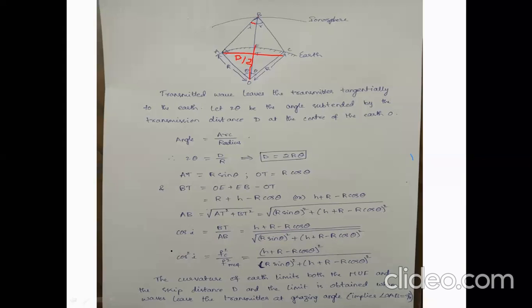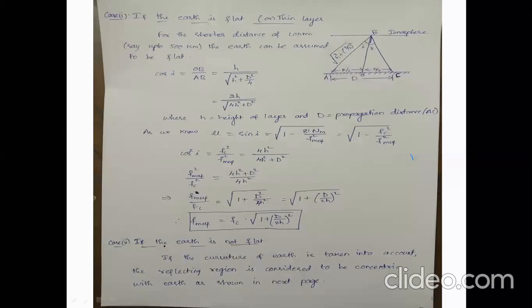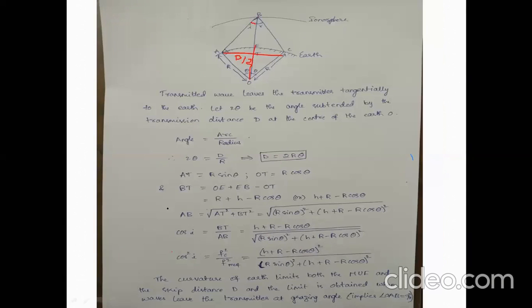Squaring on both sides, cos square I is nothing but fc by f muf whole square. In the previous slide we saw cos square I equals fc square by f muf square, so we can use this here also. The root will be cancelled after squaring on both sides.